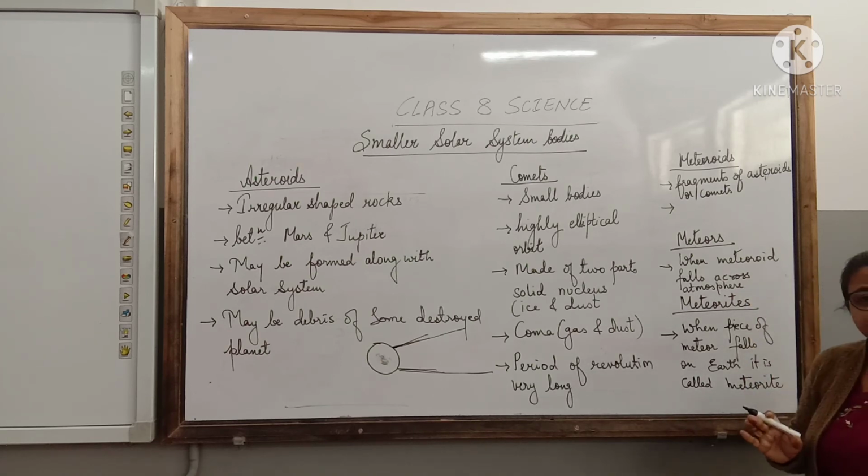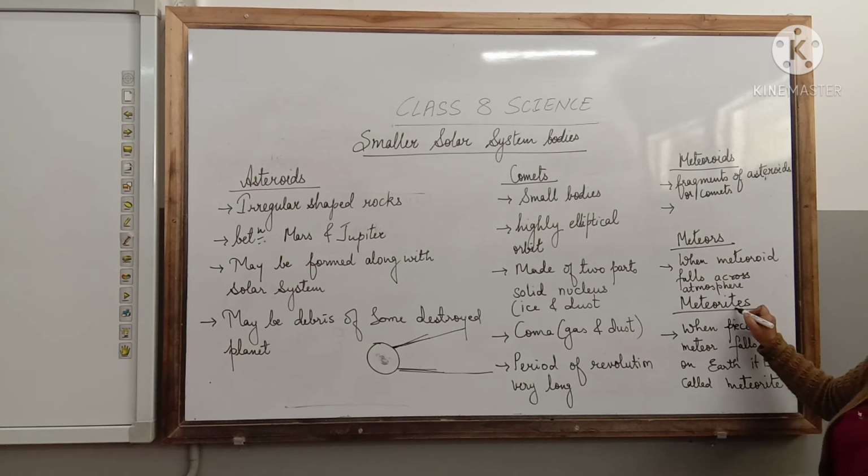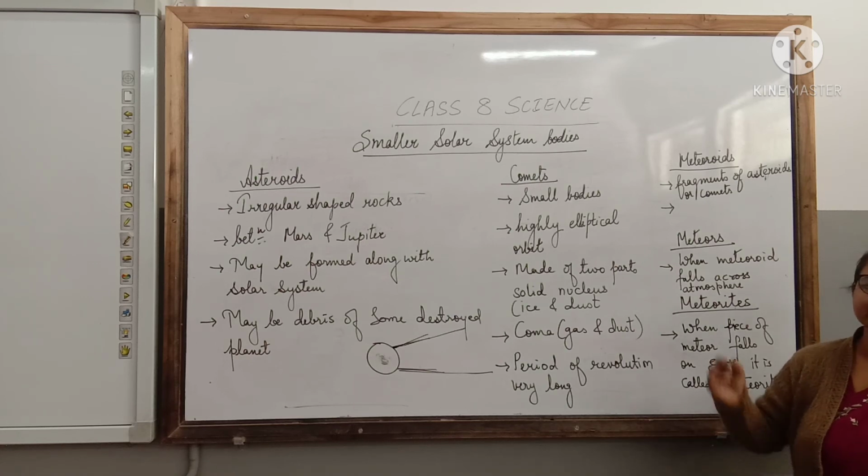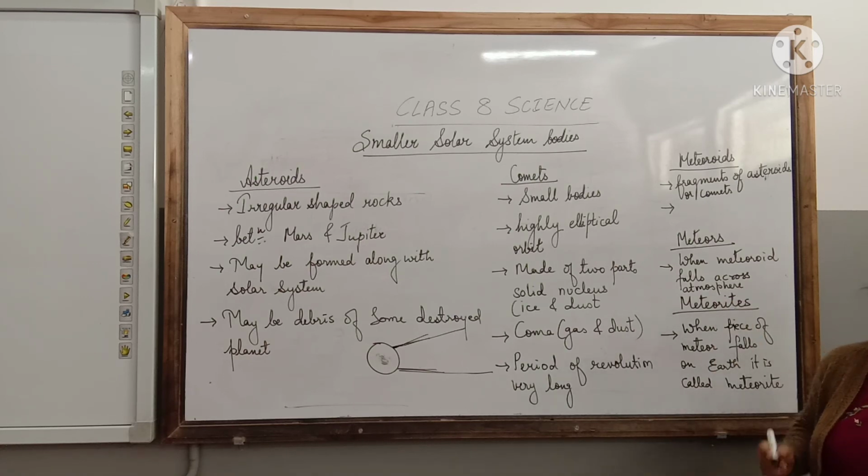But some of the meteoroids may be big enough that they are not destroyed completely. So some fragment of this meteoroid will fall on the Earth, and these fragments are called meteorites.